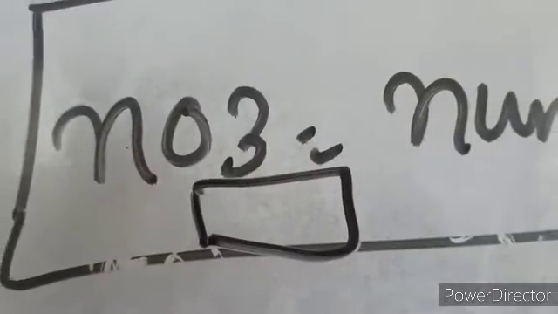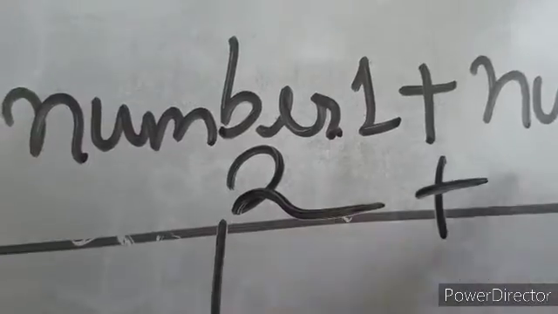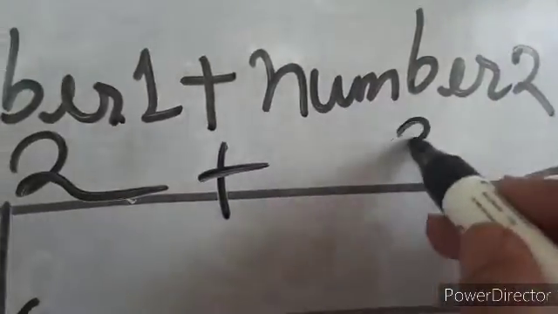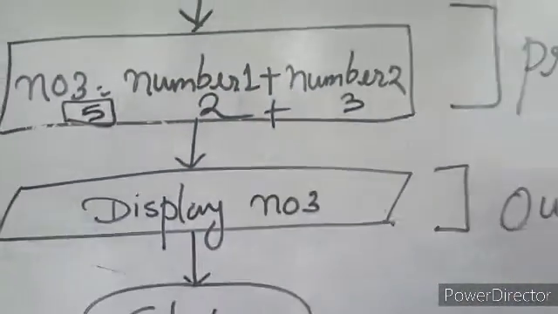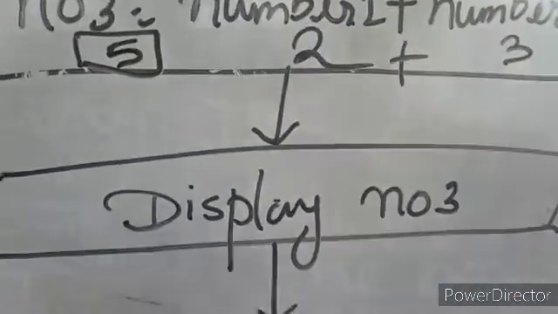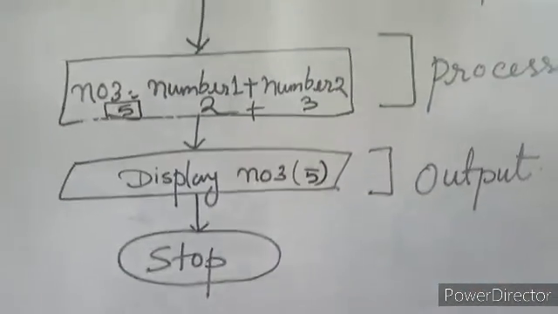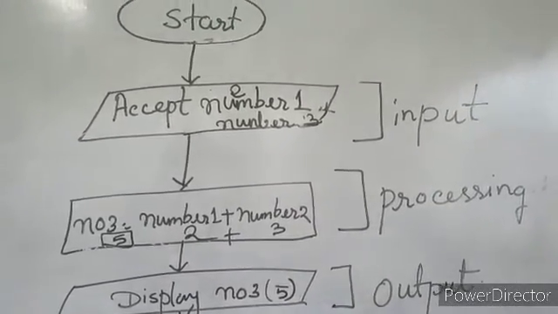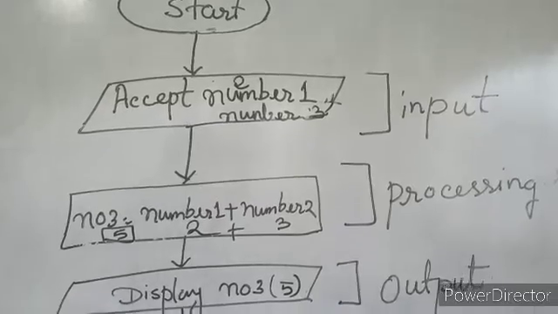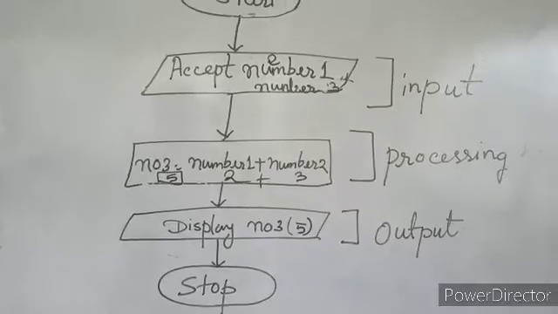Number 3 is a space where I am storing the result. Number 1, suppose I have taken 2, and number 2 I have taken 3. So how will it be when I calculate? It is 5. So 2 plus 3 is equal to 5. Display number 3. That means display what the result will be here? 5. Okay. In this manner, this is a programming plan by using the shapes, which is called a flowchart. In this manner, you can do the flowchart.